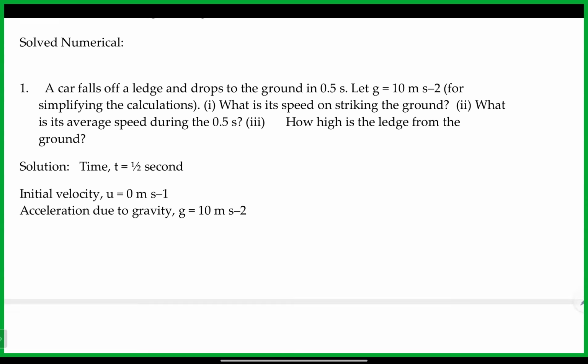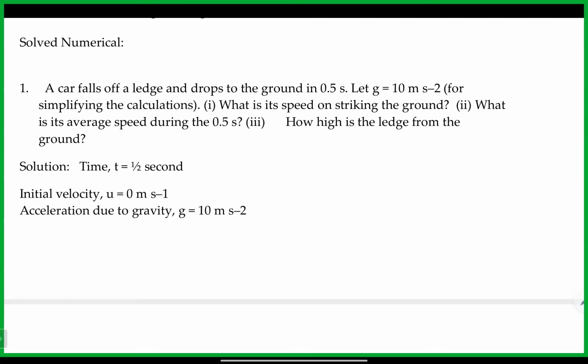So Pranavi, a car falls off a ledge and drops to the ground in 0.5 seconds. So we already know time is given here. Now g is 10 meter per second square. Whenever g is given as 10 meter per second square, we should take that. If they don't mention anything, we should take 9.8. Okay, sir. Then first, what is the speed on striking the ground?